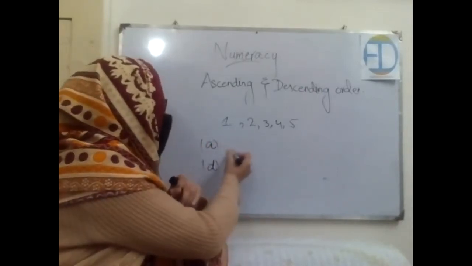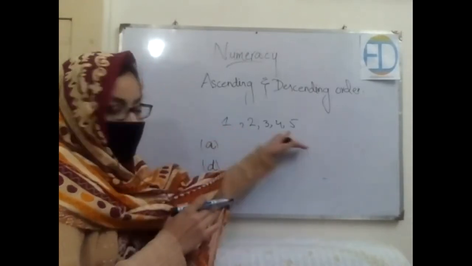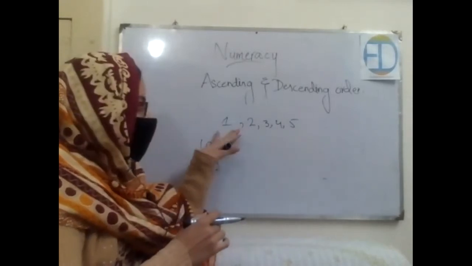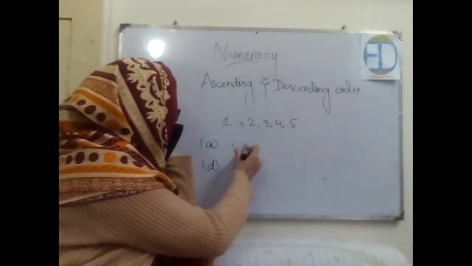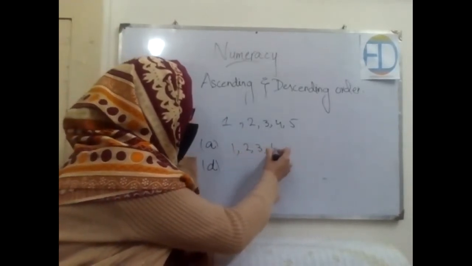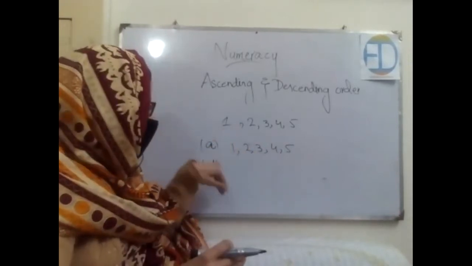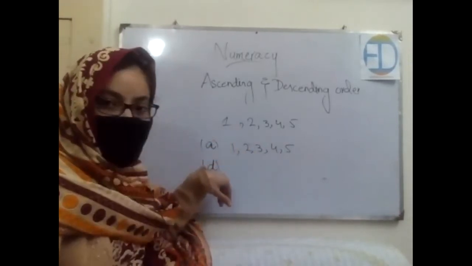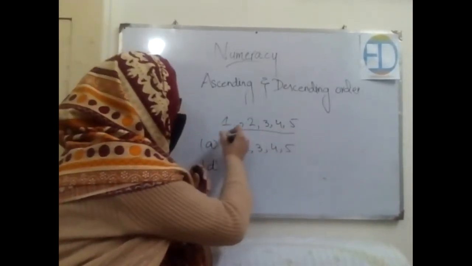In ascending order, what I told you is that we move from the smaller towards the greater number. So the order would be the same as they are written over there, like 1, 2, 3, 4, and 5, right? Now let's look at the descending order. I told you that in descending order, we move from the higher towards the lower one, like in this direction.